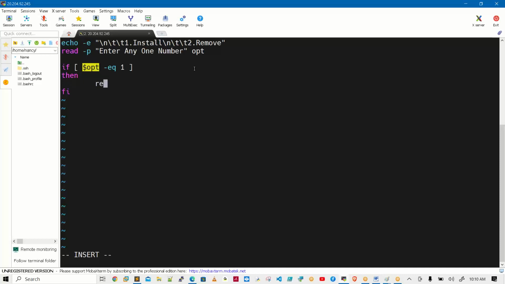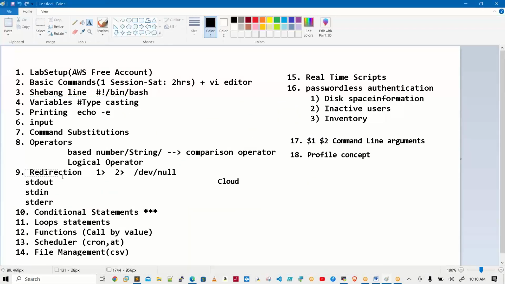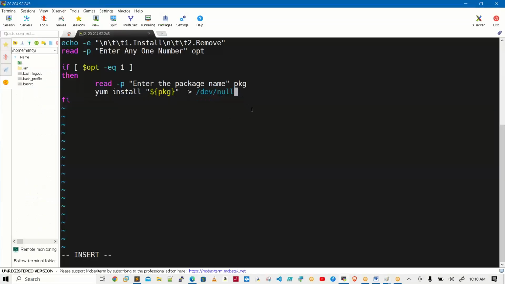Read -p, enter the package name. User will provide some name. That package I want to install. Yum install the package name, whatever the user is providing, that package name I am writing. The package name is pkg. So I don't want to print any output on the screen. So how do I learn this one? Yes, that concept leads to learn redirection operators. This is /dev/null, same thing I am using.